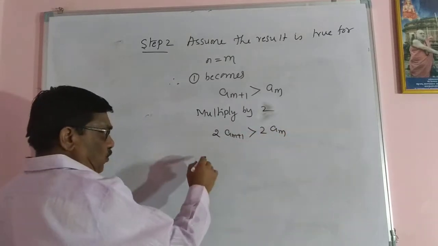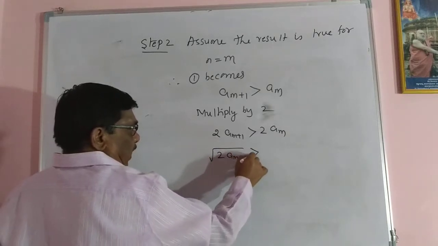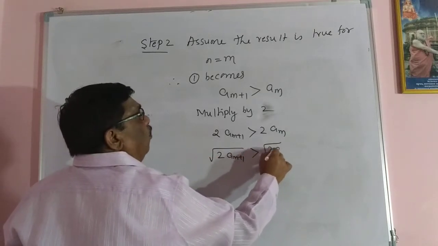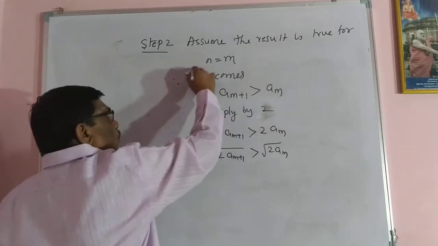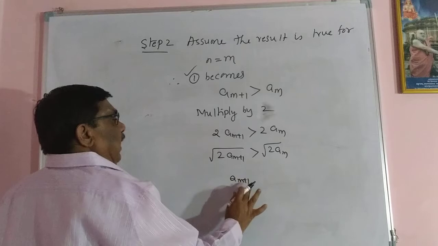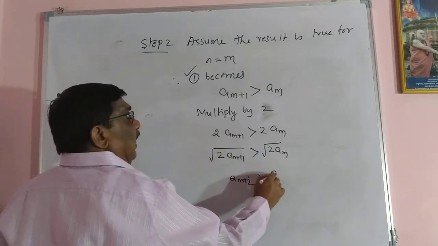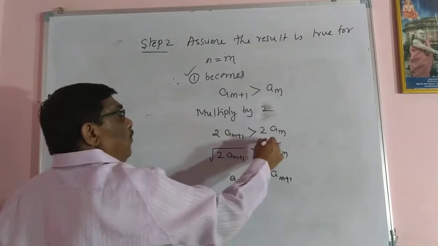Even taking a positive square root, root of 2AM plus 1 is greater than root of 2AM. So from 1, this term AM plus 2 is greater than AM plus 1.